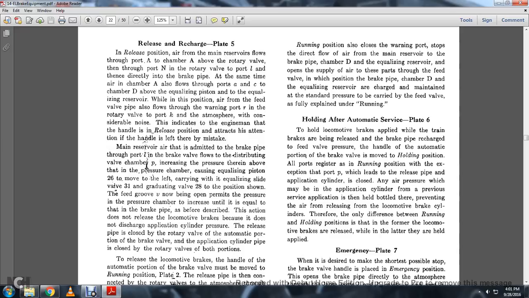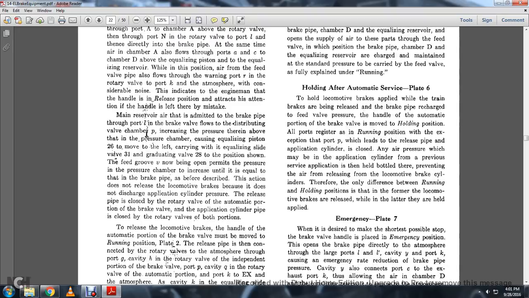Alright, holding after automatic service, plate 6. To hold, the locomotive is applied with the train brake that is released with the brake pipe recharged with the valve with the pressure. The handle with the automatic portion of the brake valve is moved to the holding position. All ports are registered as in the running position with the exception of port P, the release pipe of the application cylinder, which is closed. Any other air pressure which may be in the application cylinder from the previous application is then bottled there, preventing the air releasing the locomotive brake cylinder. Therefore, the only difference between running and the holding position is that in the former the locomotive brakes are released, and later they are held applied.